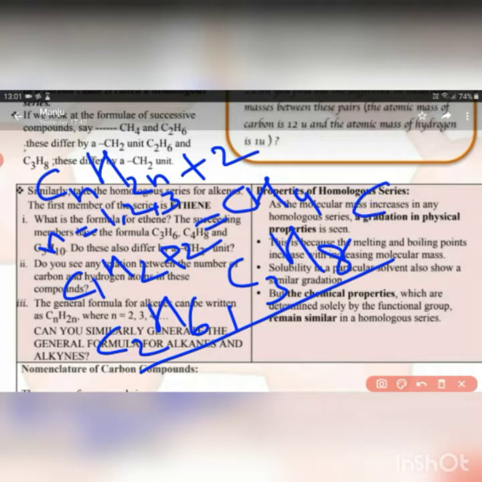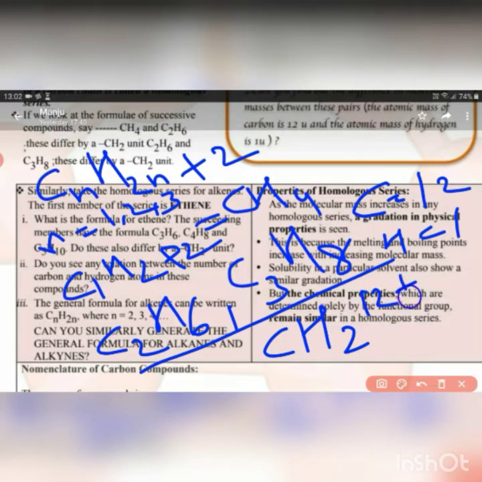Atomic mass of carbon is 12 and that of hydrogen is 1. So as there is a difference of 1 carbon and 2 hydrogen atoms, that means 12 plus 2 into 1, which will give you 14. So if we calculate the molecular mass between two consecutive compounds, there is a difference of 14 in molecular mass.